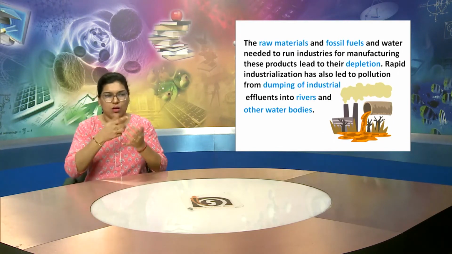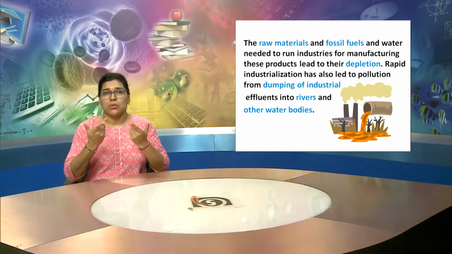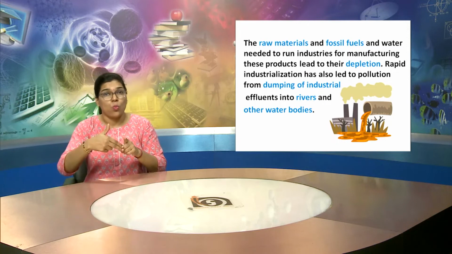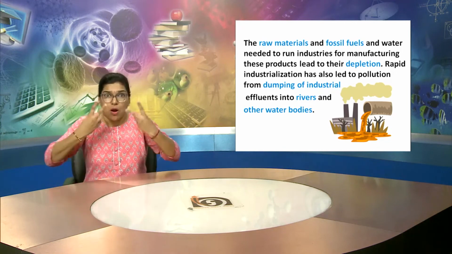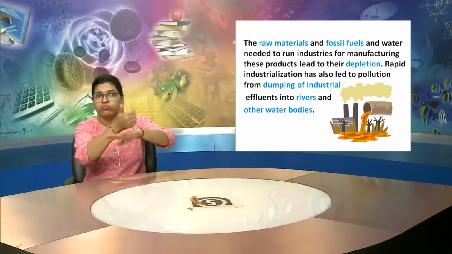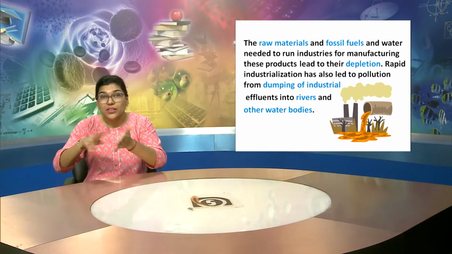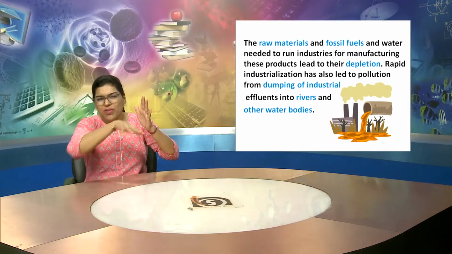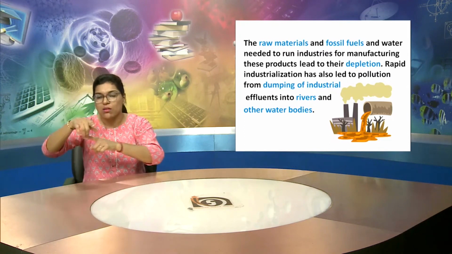This is in continuation of the previous slide. The raw materials, fossil fuels and water needed to run industries for manufacturing these products lead to their depletion. And because of this, rapid industrialization has led to pollution from dumping of industrial effluents into the rivers and other water bodies.